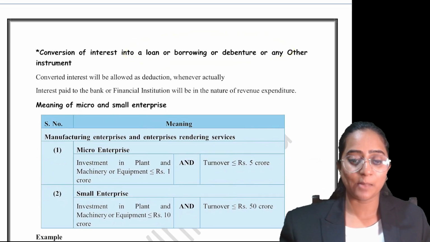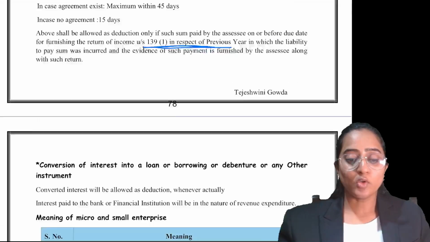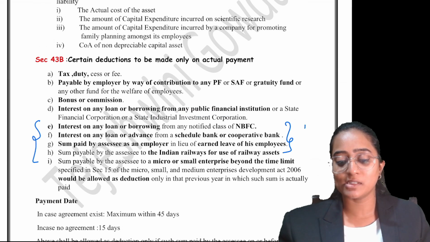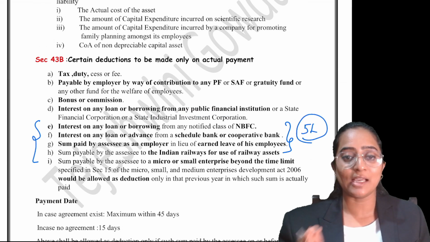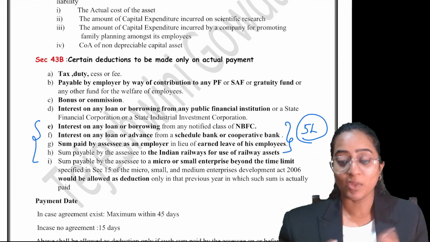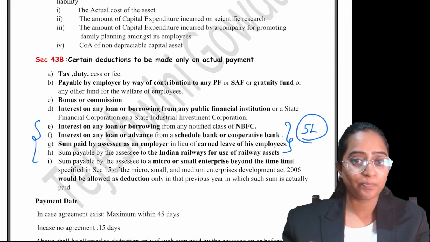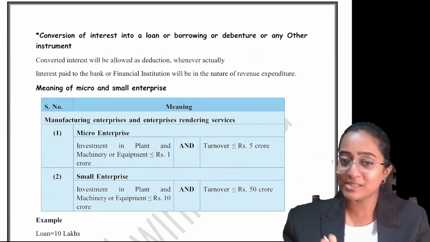Okay, try to understand this example, people. I told you here the interest on any loan from a bank or NBFC. Suppose let's consider 5 lakh rupees is the interest which is accumulated. You have not paid. Will it be allowed as deduction if it is not paid? Absolutely no. It is just sitting as payable.